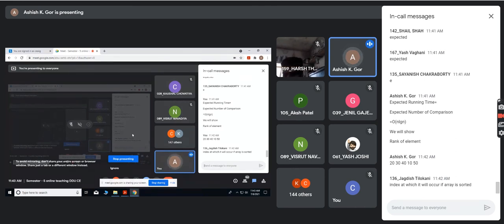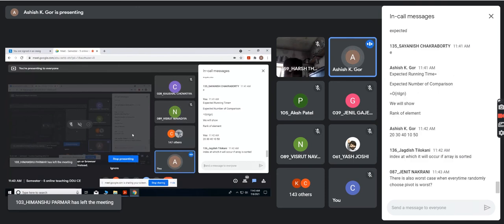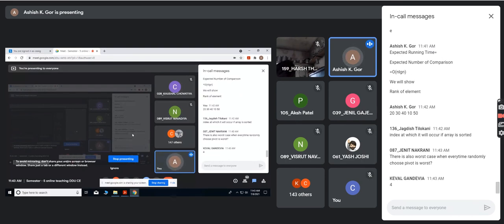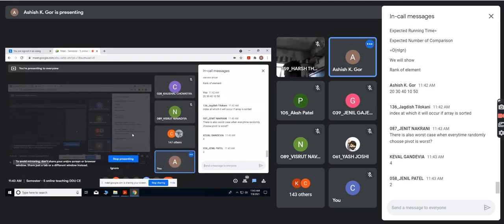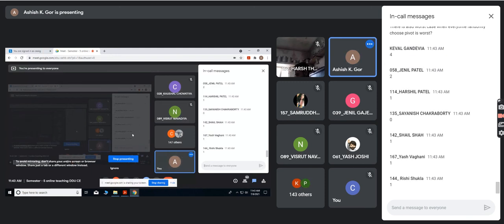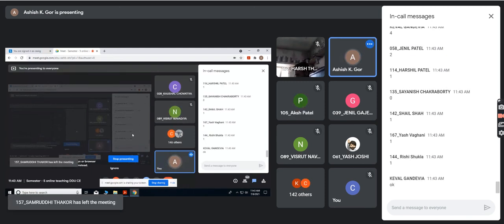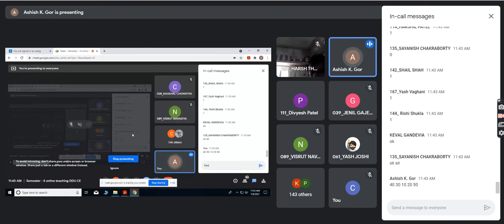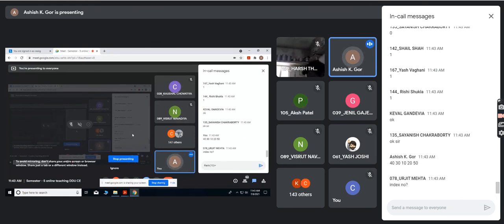Yes, Jagdish is correct: the index at which it will occur if the array is sorted. If you take this definition, what is the rank of element 10? 1, very correct. If you start from 0, then it would be 0. So in 40, 30, 10, 20, and 50, the rank of 10 is 1.